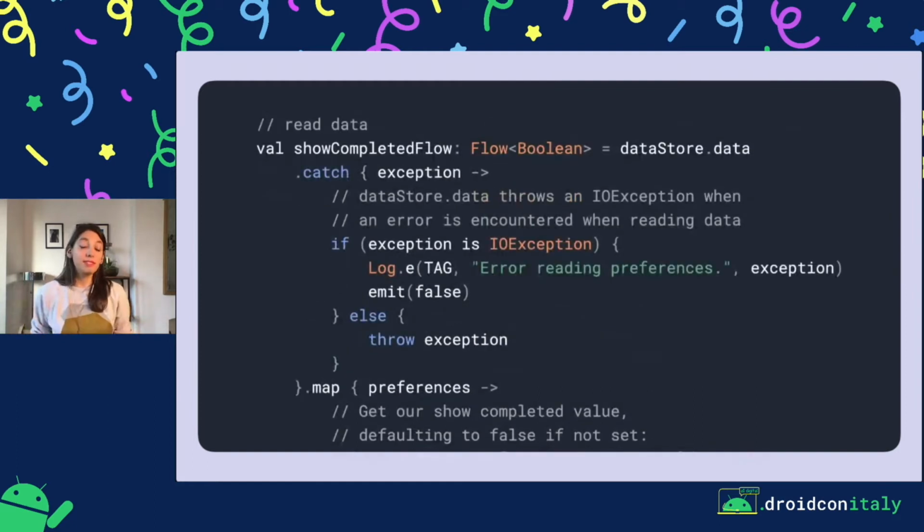So if something goes wrong while trying to read the data, then this can be handled like any other error that you would handle using flow. So you would use the catch operator and then handle the exception that's being thrown. DataStore will throw an IO exception if an error was encountered when reading the preferences, or just the exception that was encountered if anything else happened.